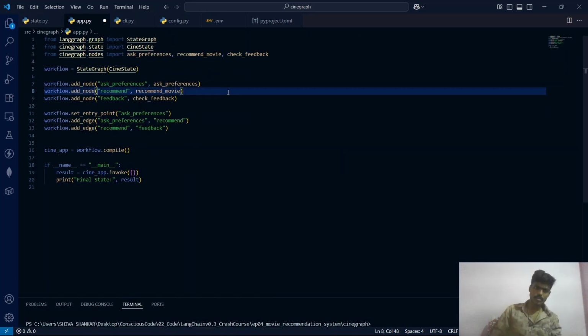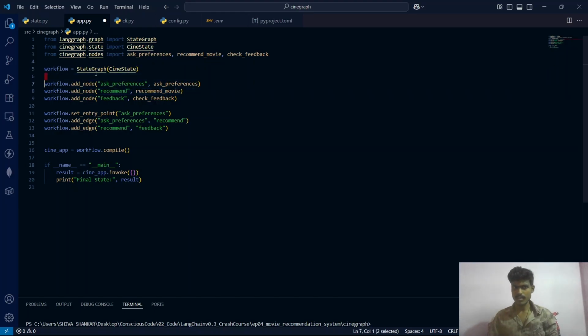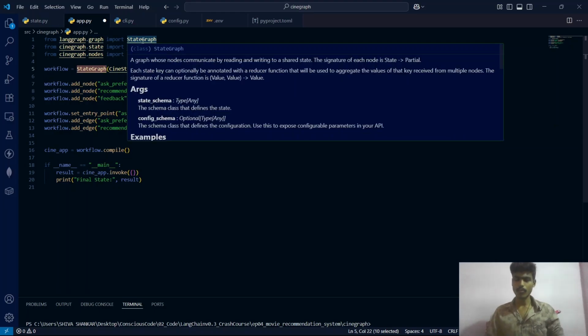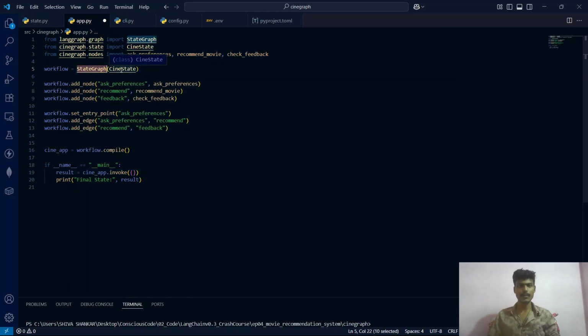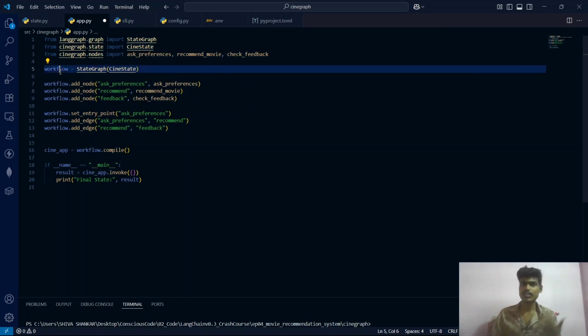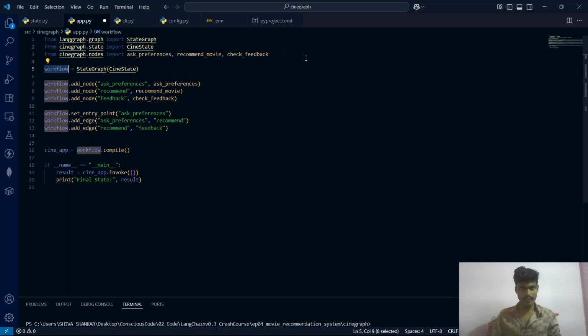Let me break down what this code is actually doing. We are defining a graph. It is a StateGraph which we have imported from the langgraph.graph package. We have specified that this state graph is going to implement the properties of the CineState class, and we named the graph workflow. And then we have imported these three functions which we have defined in our nodes.py file.